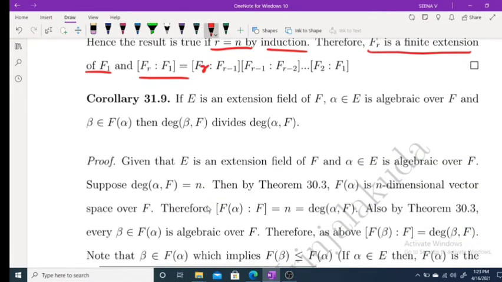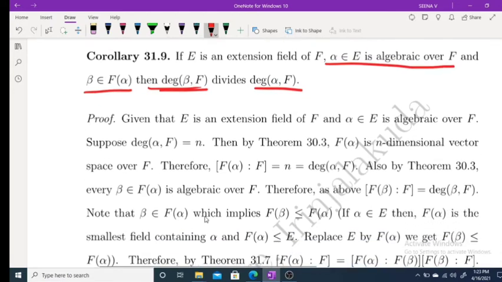This is also important. If E is an extension field of F, alpha belongs to E algebraic over F, and beta belongs to F of alpha, then the degree of beta over F divides the degree of alpha over F. Okay.